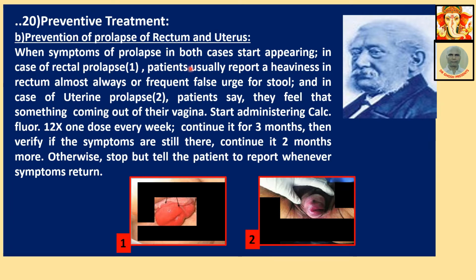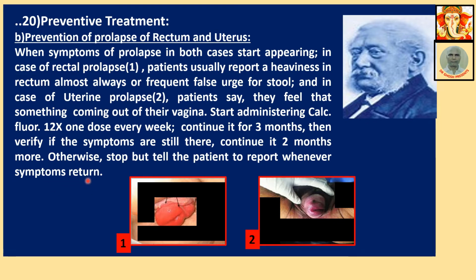After this symptom, one may take 6 months, some 1 year, 2 years to come to the final stage. So you start treatment right then. Start administering Calcarea fluor 12x, one dose every week. Continue it for 3 months. Then verify if the symptoms are still there. Continue it for 2 months more. Otherwise stop. But tell the patient to report whenever symptoms return.